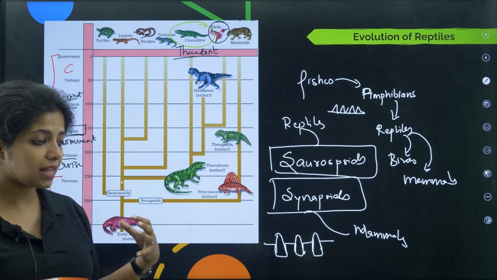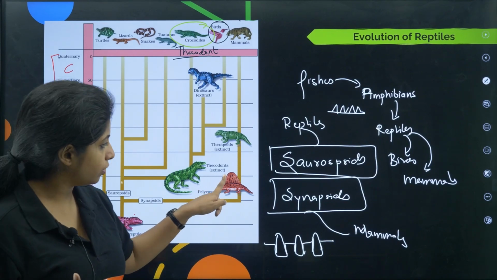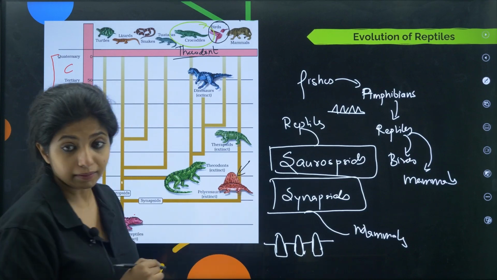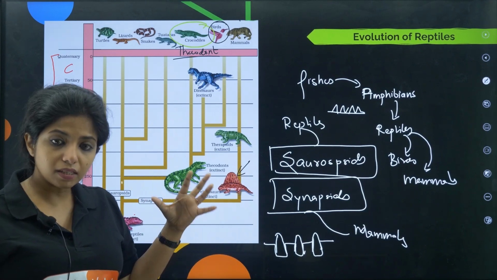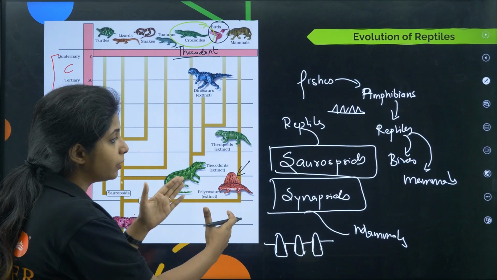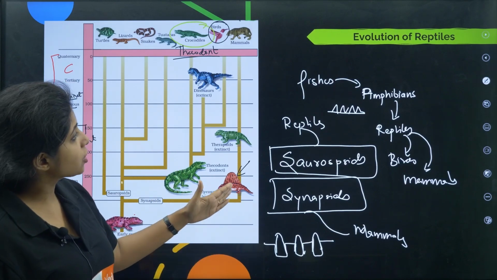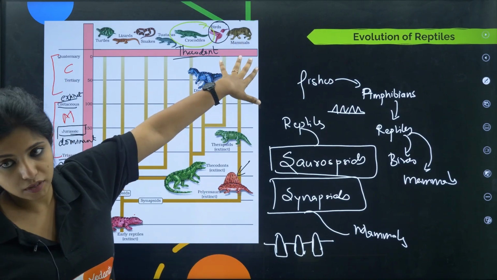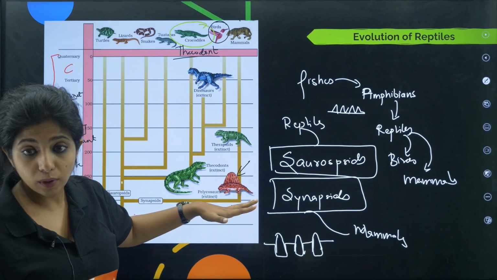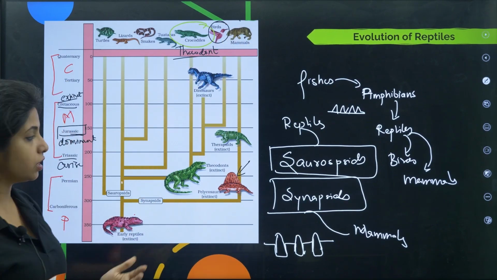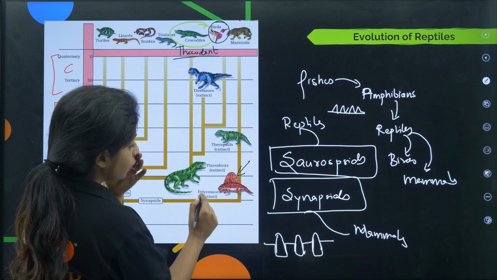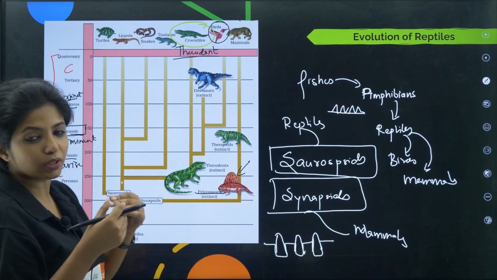And Pelycosaurus had this huge ability, which helped it maintain its temperature in some way or the other. And this is said to be the reason that this particular organism was the one that actually gave rise to other mammals. This reptile was responsible for the formation of mammals later on. So from synapsid we got Pelycosaurus.